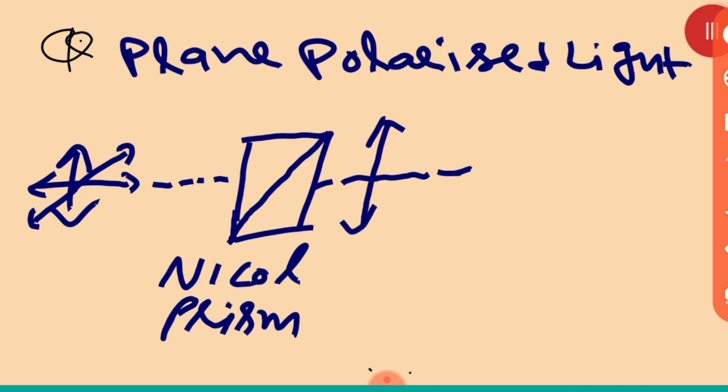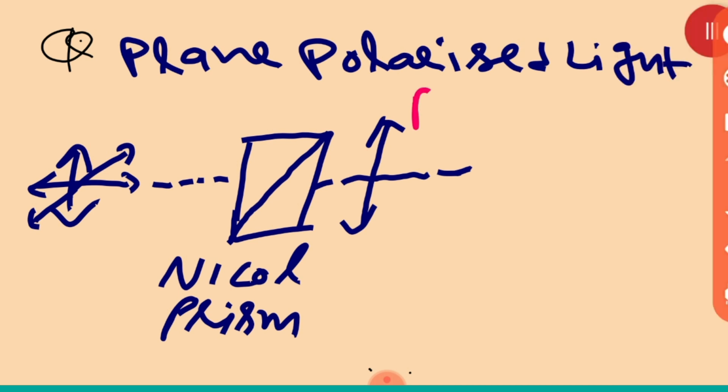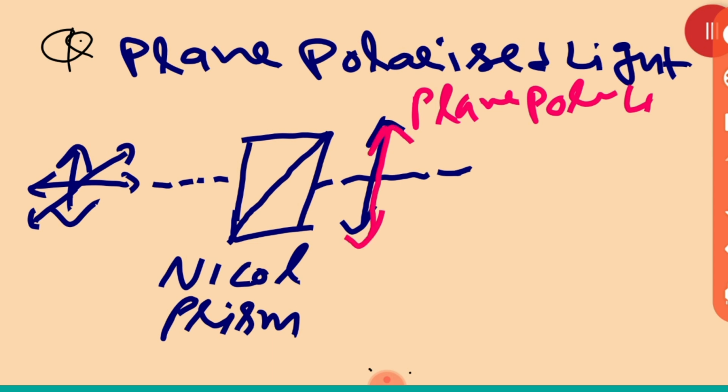And this one is called plane polarized light. What do you call it? Plane polarized light. इसको क्या बोलते हैं? Plane polarized light. Clear?